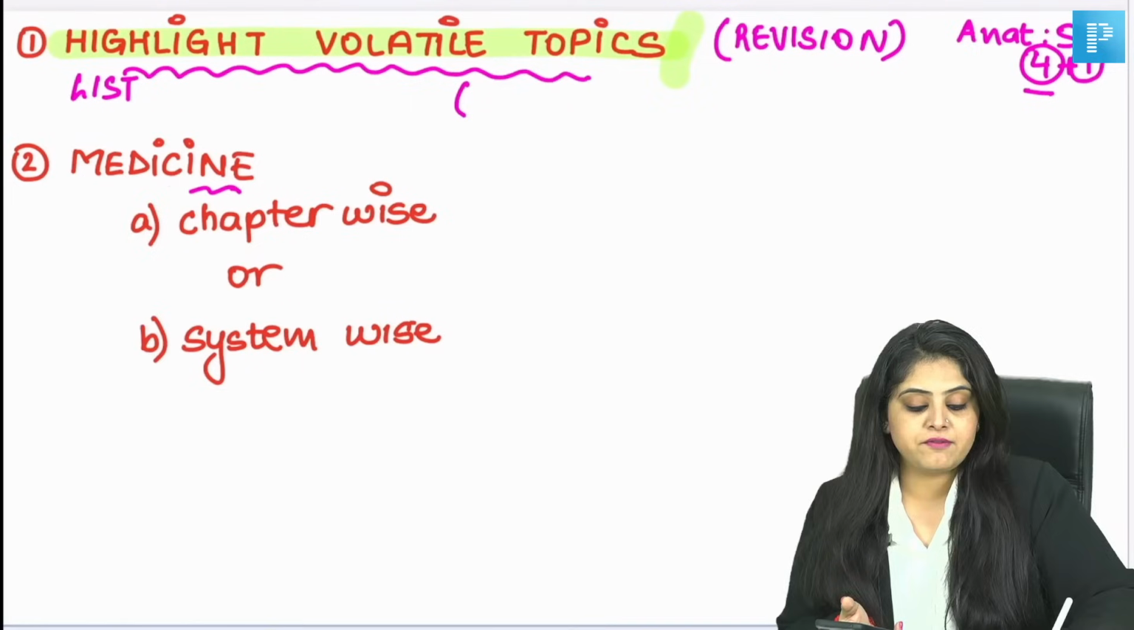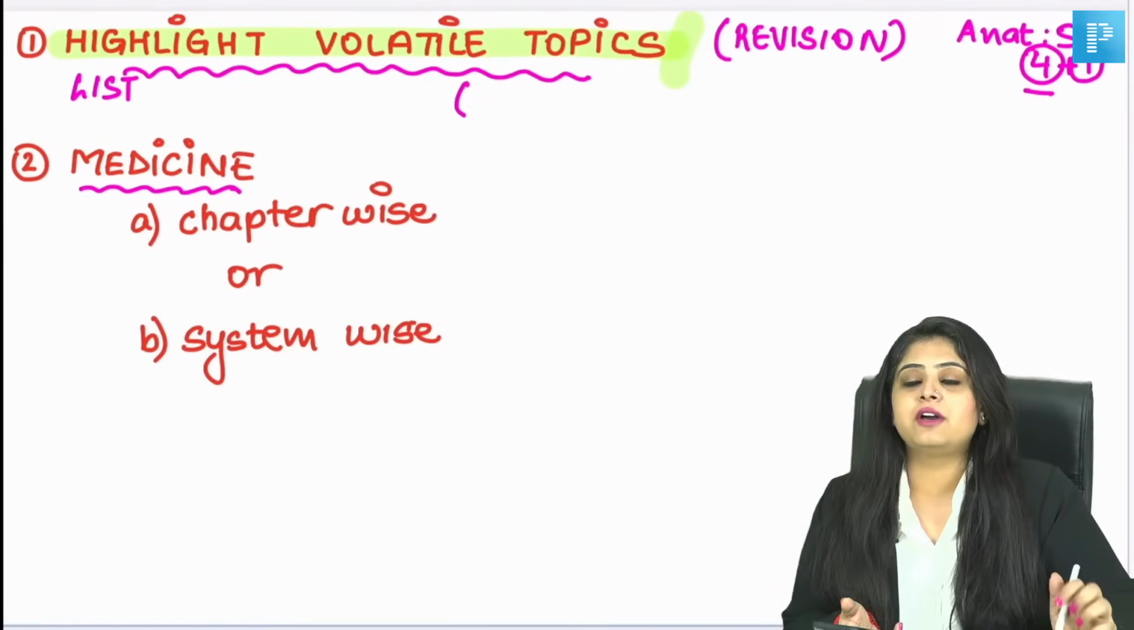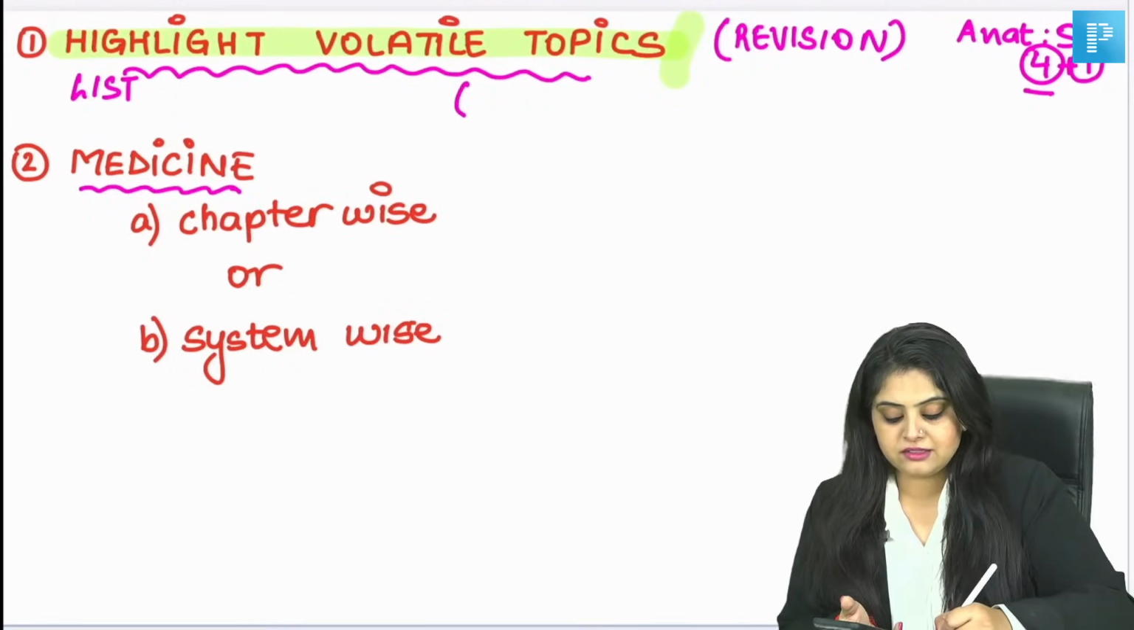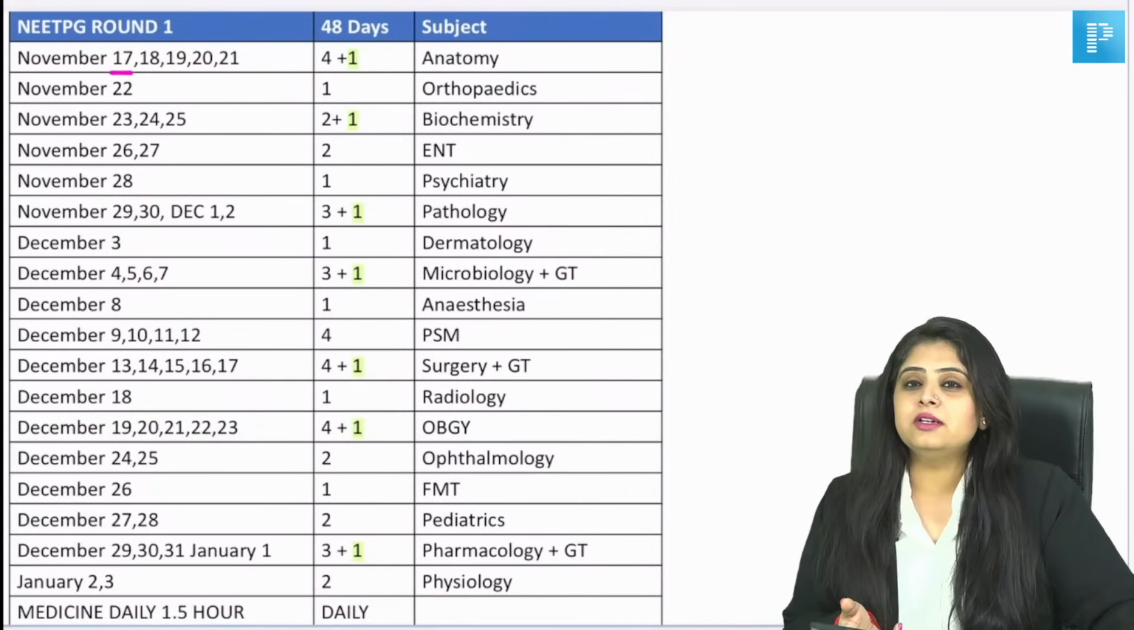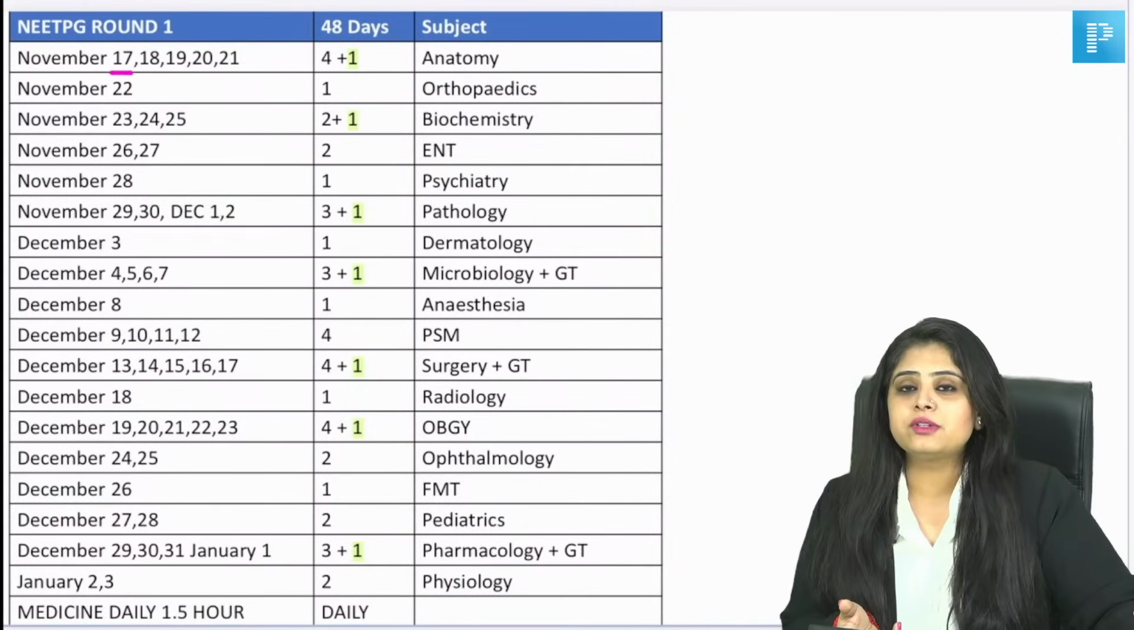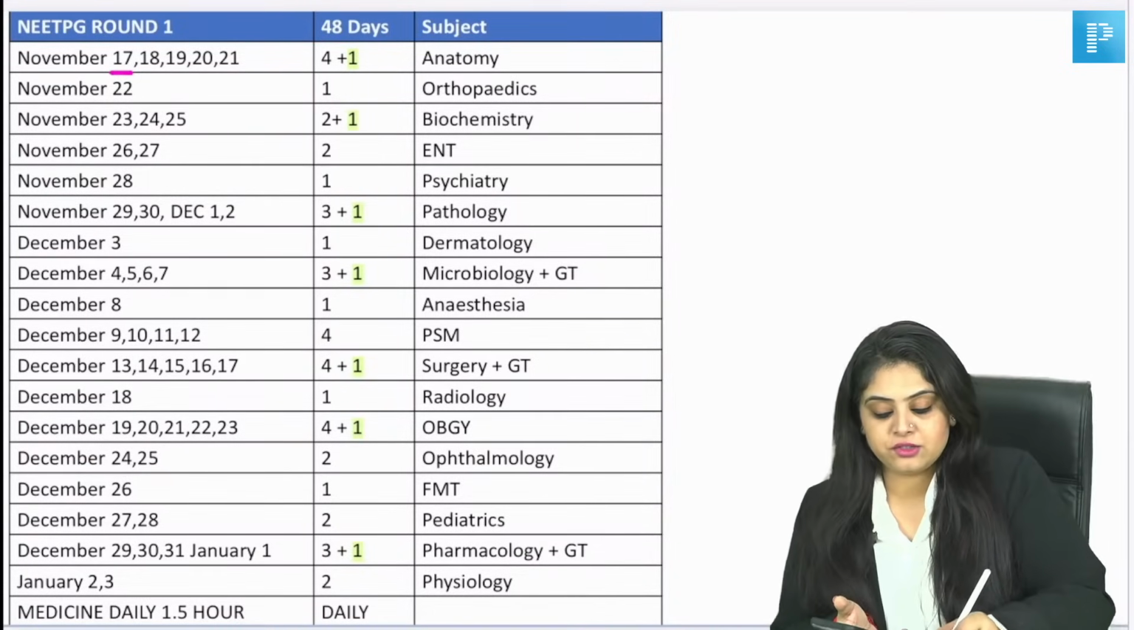Second, many students have asked me how to study medicine. Are we going chapter wise? Are we going system wise? On that note, I'll be answering that with the help of this timetable. I had given you a timetable earlier on Telegram also, but many students had missed out on it. So this is your last. After this, I won't be giving you new timetables because it's way too late now. You have to start as it is, and you're starting from today.